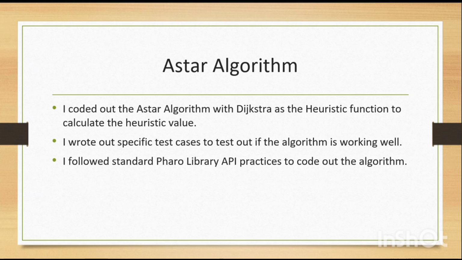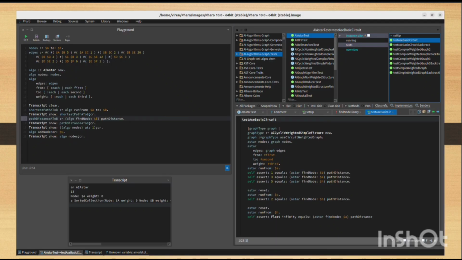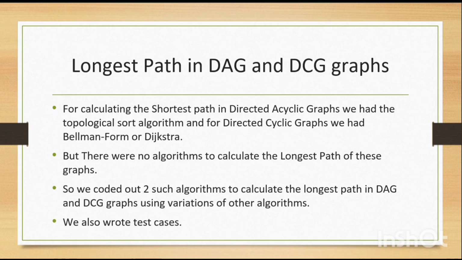I used Dijkstra as the heuristic function to calculate the heuristic value. I followed standard API practices and took a reference from other algorithms that were coded out in the same library. Here's a small example of a test code as well as the kind of tests I wrote for the A-star algorithm, and all of them work perfectly.